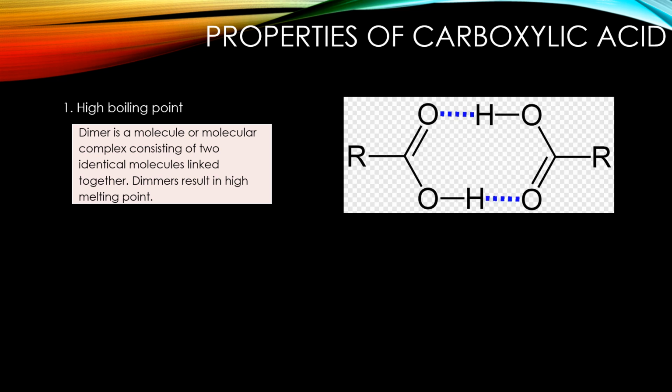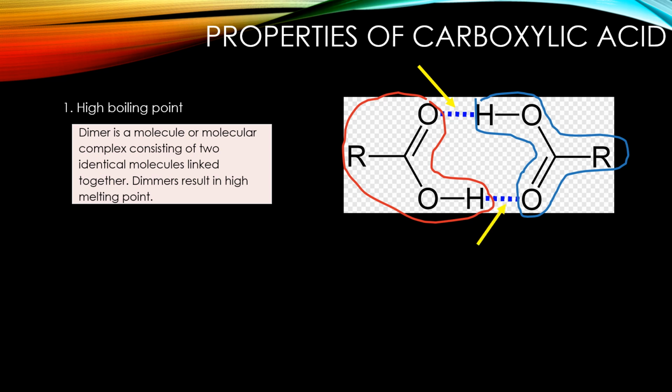As you can see in this structure here, we have 2 carboxylic acids. So we have carboxylic acid 1 here and carboxylic acid number 2 here. So you can see how a hydrogen bond has actually formed between the H and the O of the other carboxyl group. And this hydrogen bond is a very strong bond, which is why the boiling point is quite high. Okay, so if I have to explain why is the boiling point of carboxylic acid high, is due to the hydrogen bond forming in the dimer.